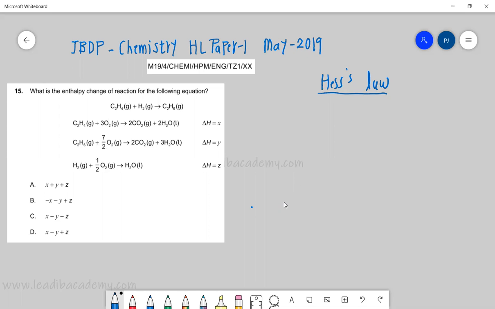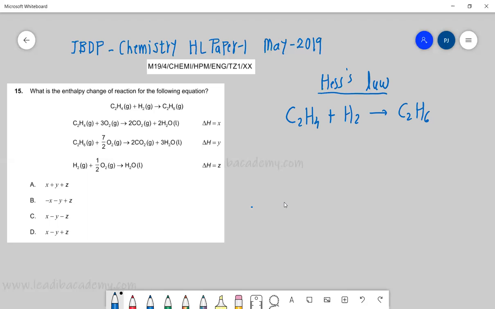So what we have been asked to calculate is this: C2H4 plus H2 giving you C2H6. So what do we call this? This we can call hydrogenation of ethene, or we can say reduction of alkene.